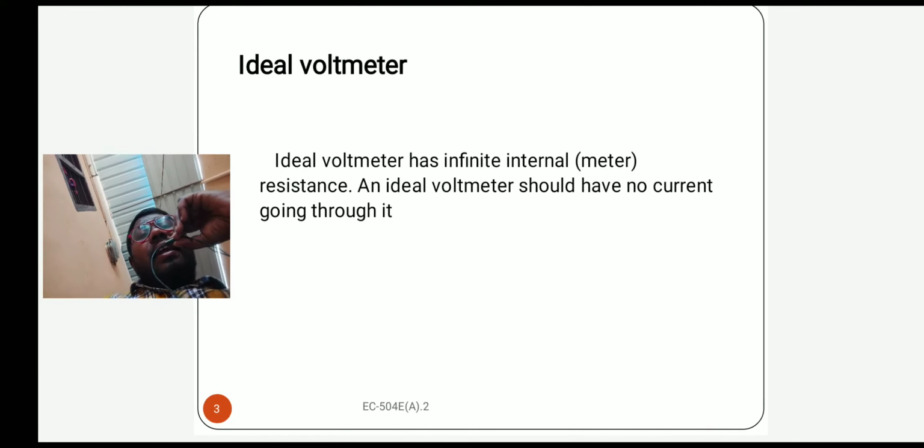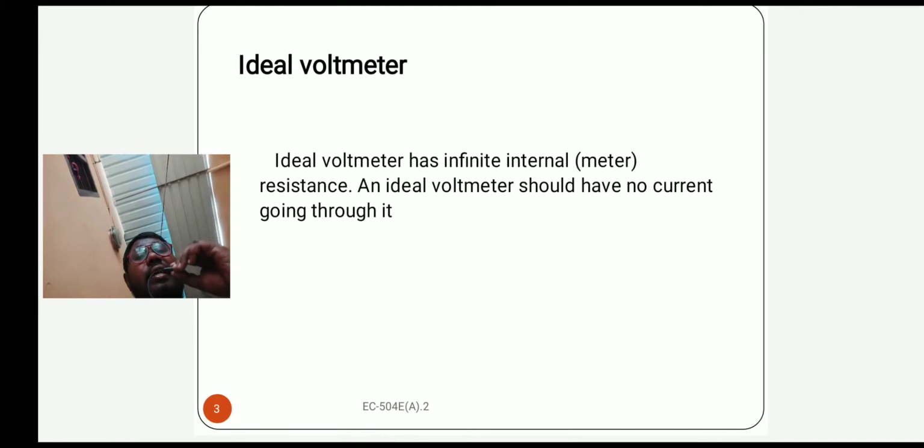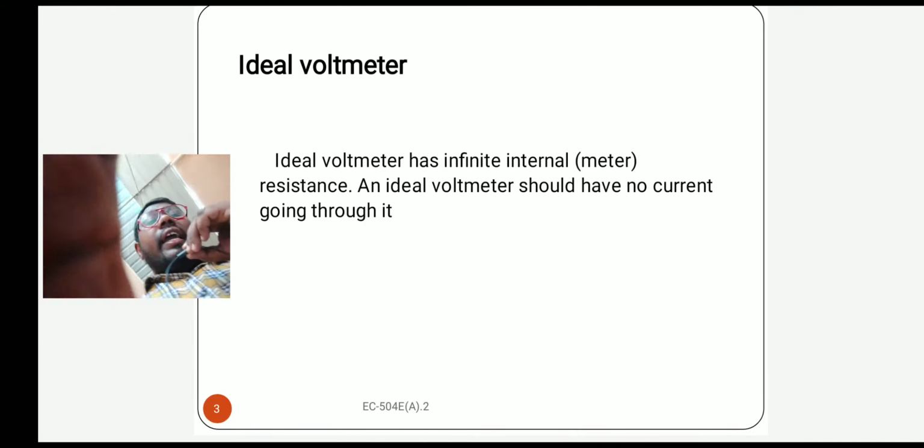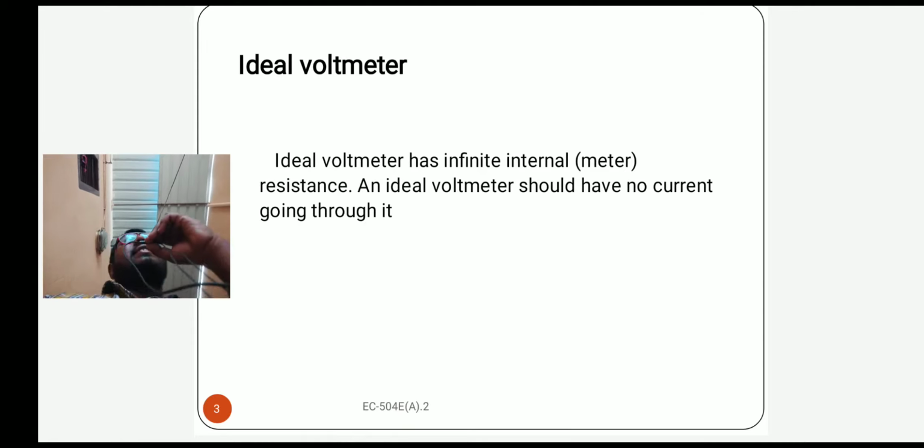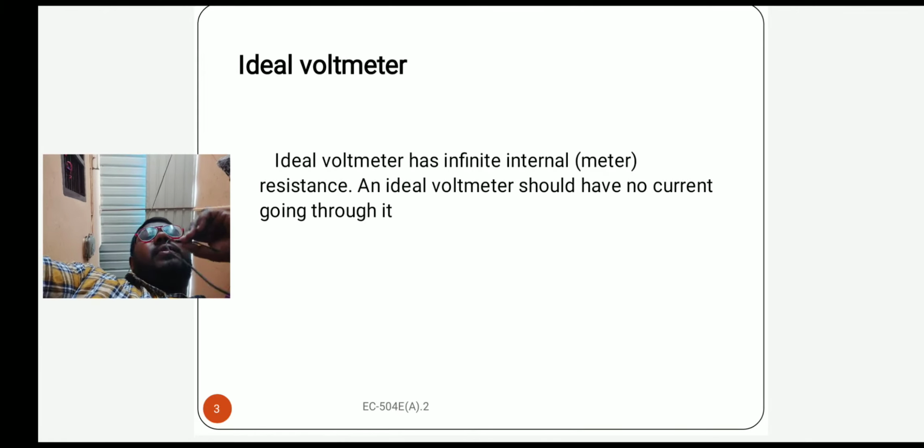Like here, the ideal voltmeter says infinity internal resistance, that means it's the open circuit. The open circuit only gives the infinity internal resistance, but it is not possible to get the ideal condition. That is, we are discussing the characteristics of the ideal voltmeter.